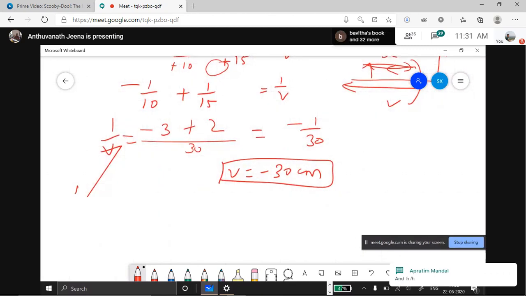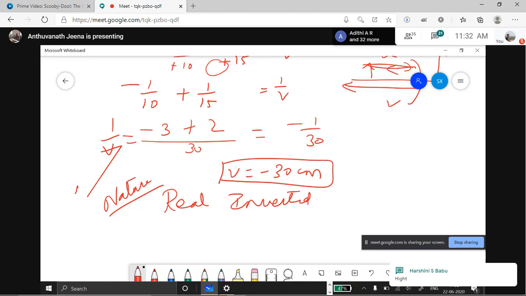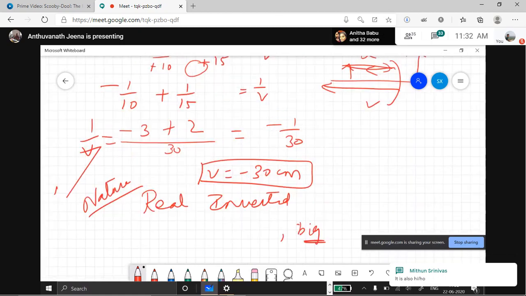Now tell me the nature of the image. It is real and inverted. Real, inverted, enlarged. How much is it enlarged? Because it is an inverted image, we need the formula for how big it is.